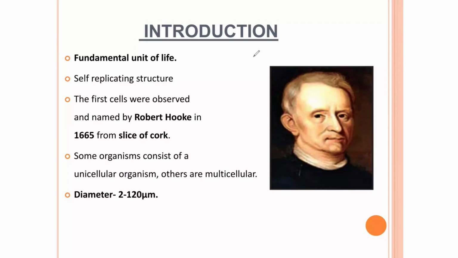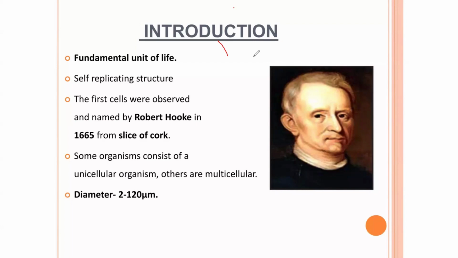And now the next thing we are going to look at is how these cells were actually discovered. The cells were discovered by a scientist called Robert Hooke in the year 1665. He used what we call a compound microscope, and when he used that compound microscope, he was able to observe the organelles of the cells.